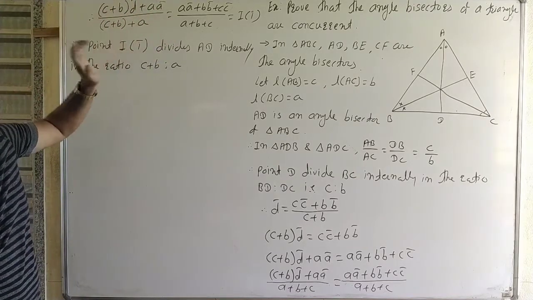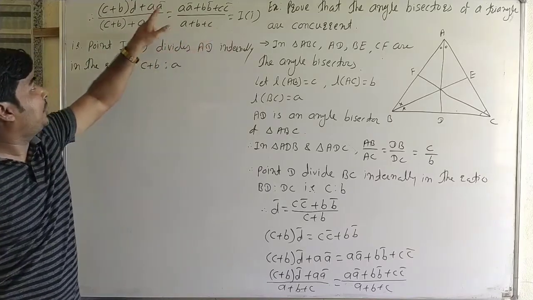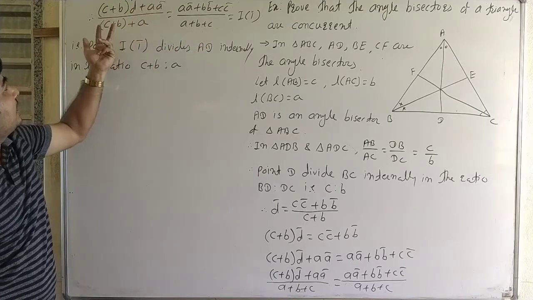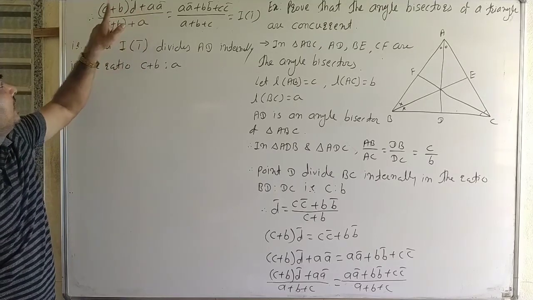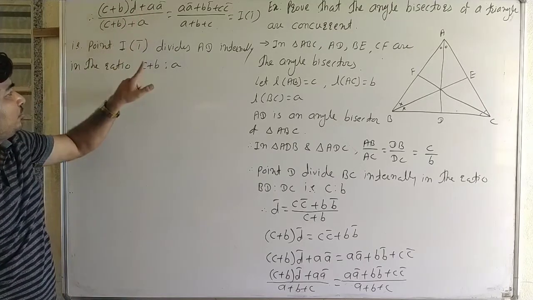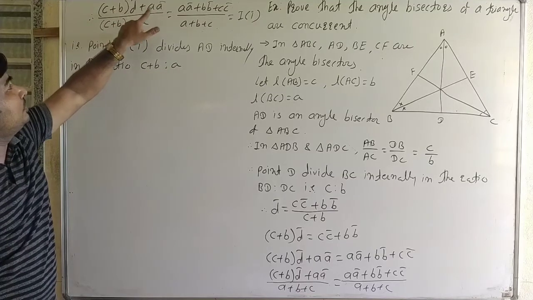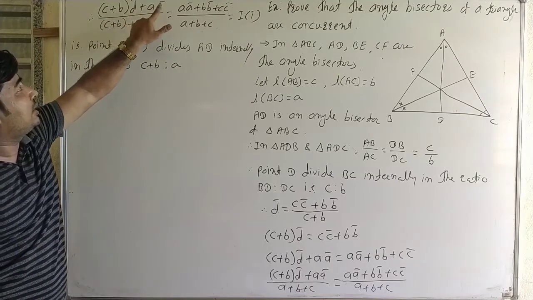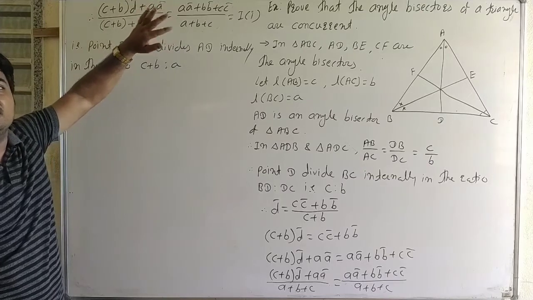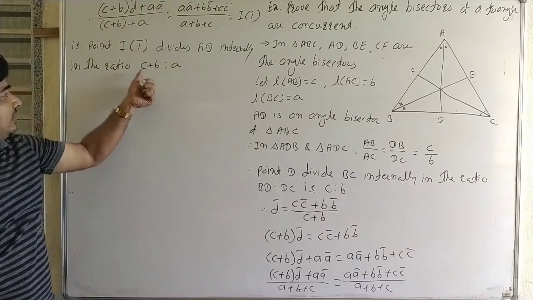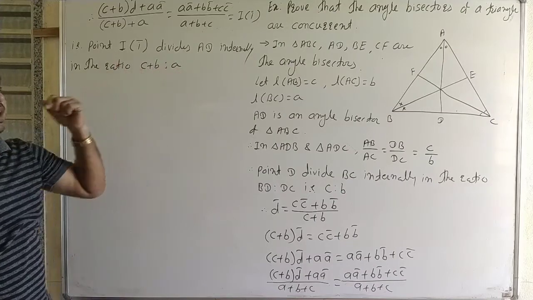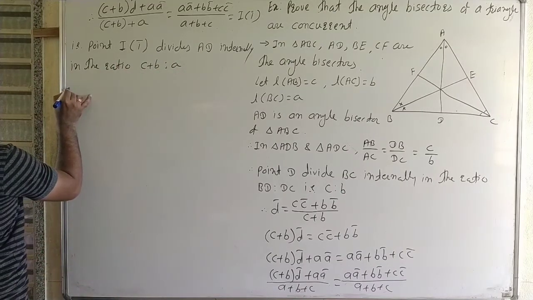See carefully here. It is point I dividing. It is D bar, it is A bar, and the constants are C plus B and A, the ratio M is to N. Therefore, I divides line segment AD internally in the ratio C plus B is to A. Now, similarly,